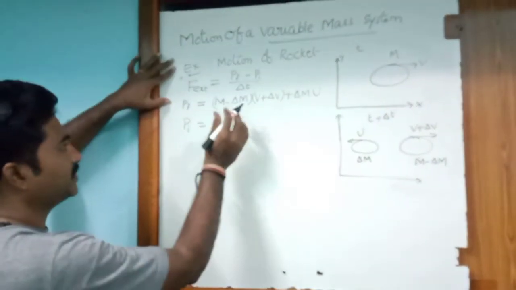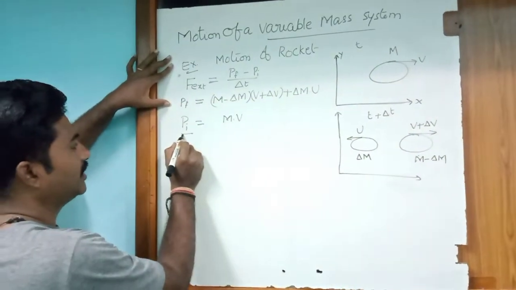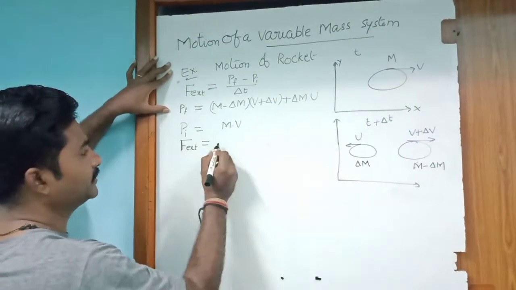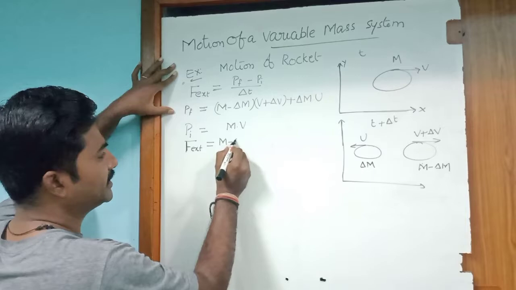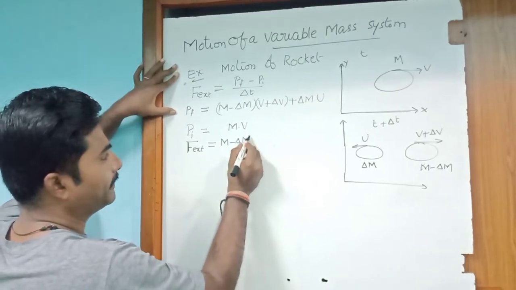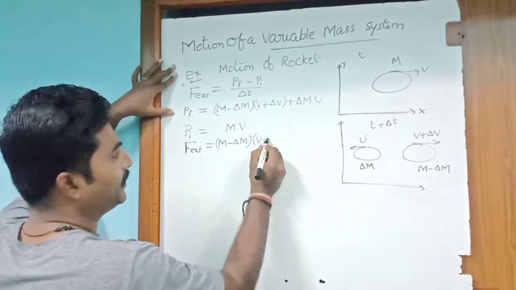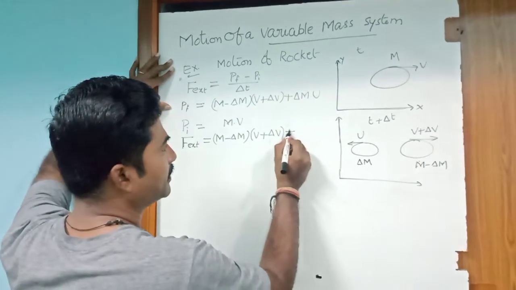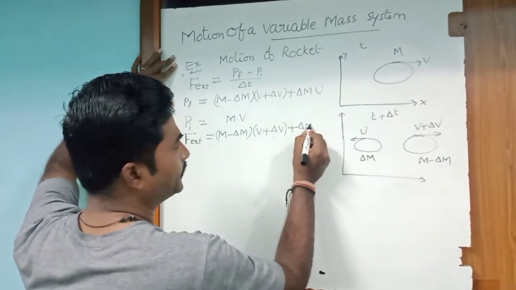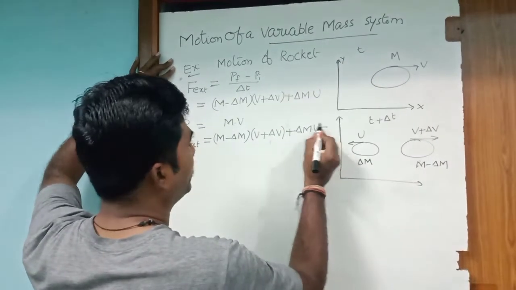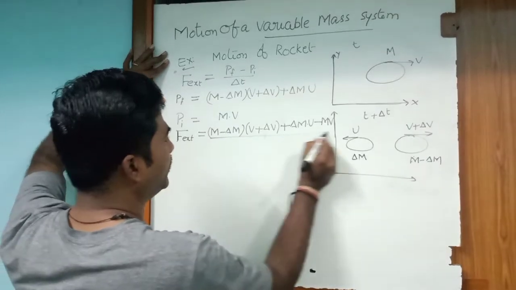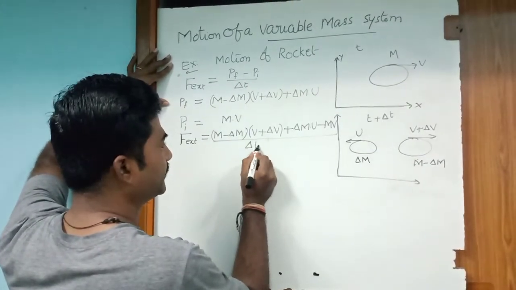Now substituting these values in this equation, we get F external equals m minus delta m into v plus delta v, plus delta m into u, minus m v, divided by delta t.